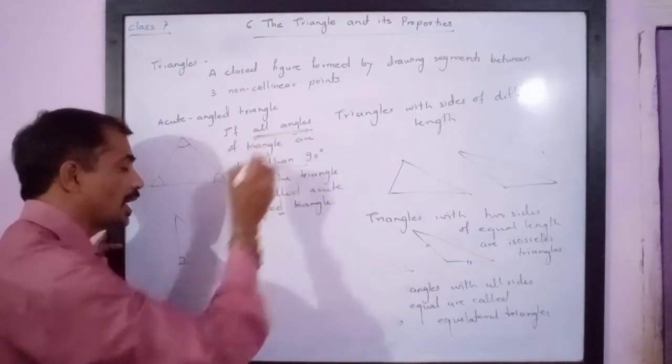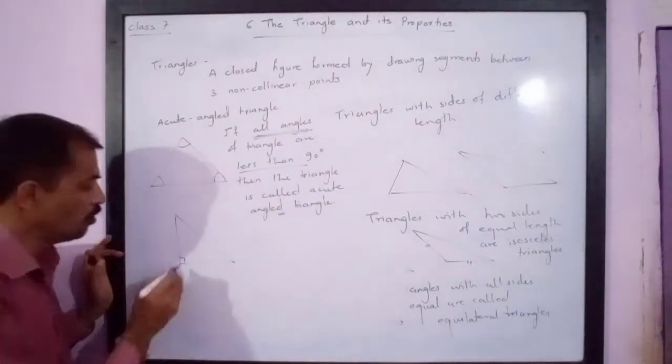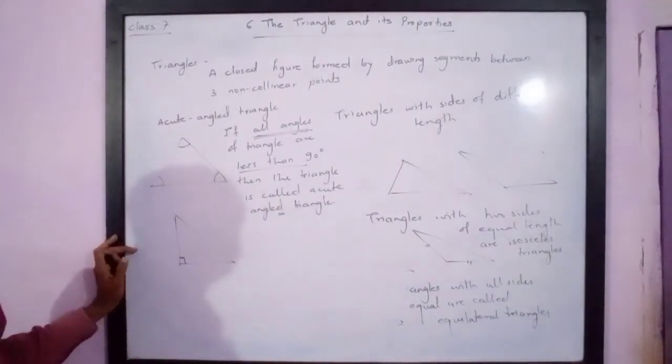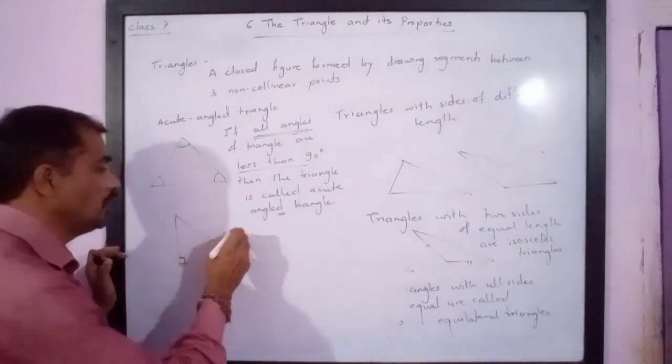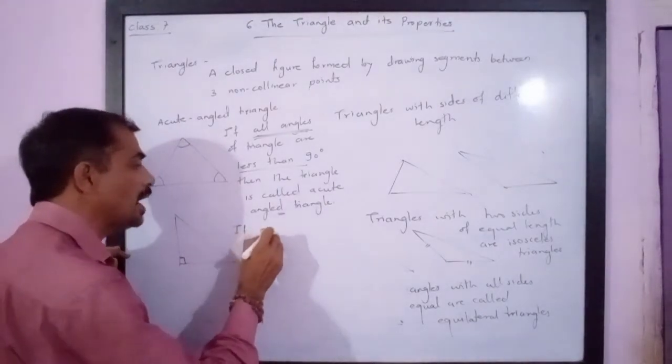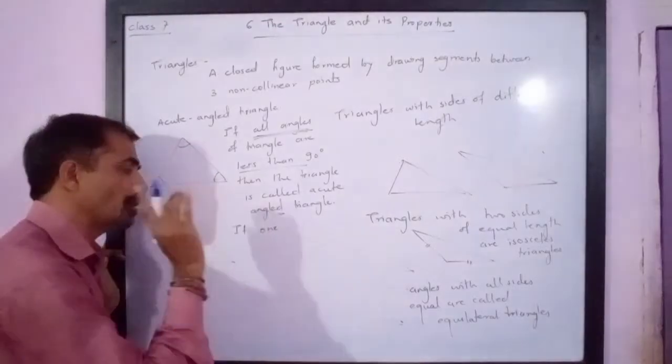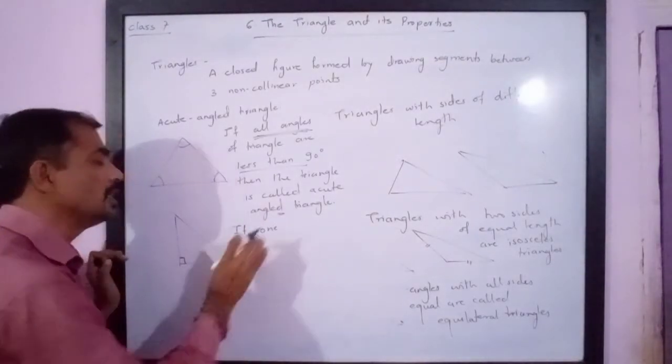But in case of a right angle triangle, even if only one angle is a right angle, then we call such triangles right angle triangles. So there can be only one right angle in a triangle.